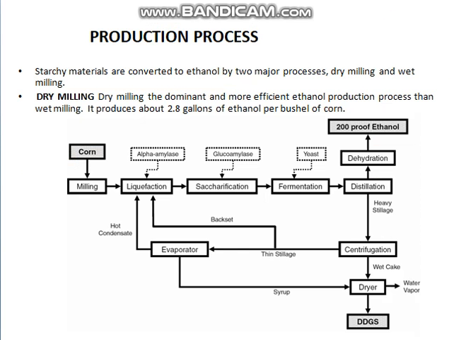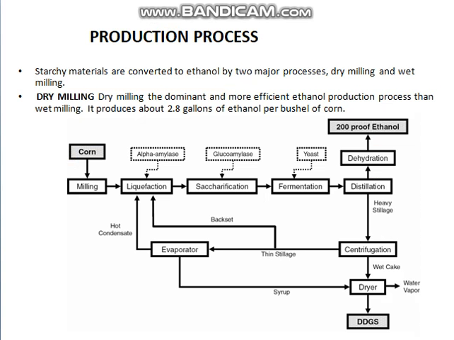Now we are going to see about the production process. Mainly the ethanol production is done by two major methods. The first one is dry milling and the other one is wet milling. Compared to wet milling, dry milling yields a high amount of ethanol, and it was estimated that 2.8 gallons of ethanol were obtained per bushel of corn in dry milling.